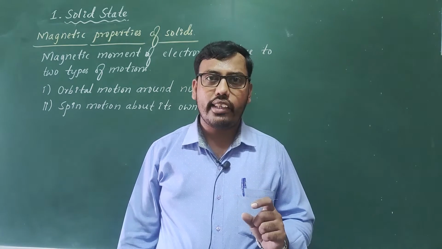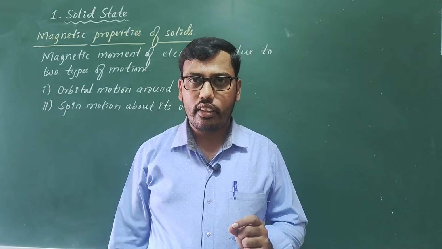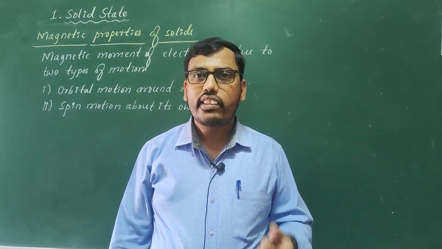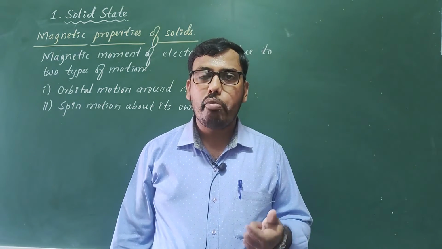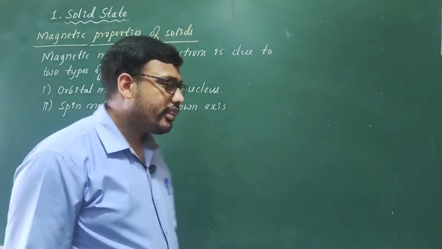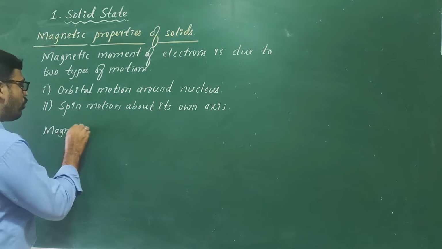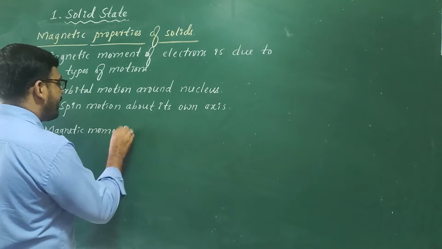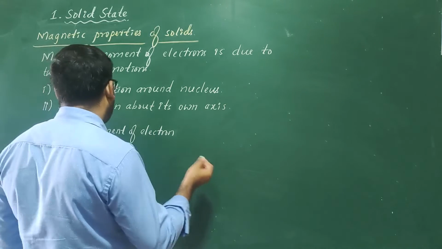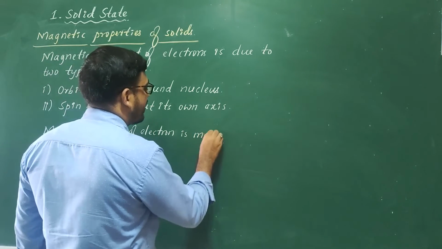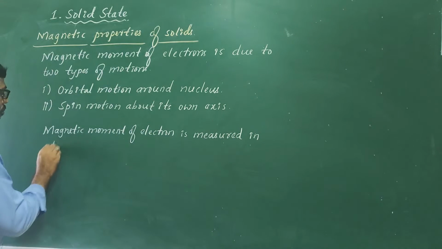Each electron has its permanent spin and orbital magnetic moment, and this value is very small. It is measured in terms of Bohr magneton. So the magnitude of magnetic moment of electron is measured in units of Bohr magneton.